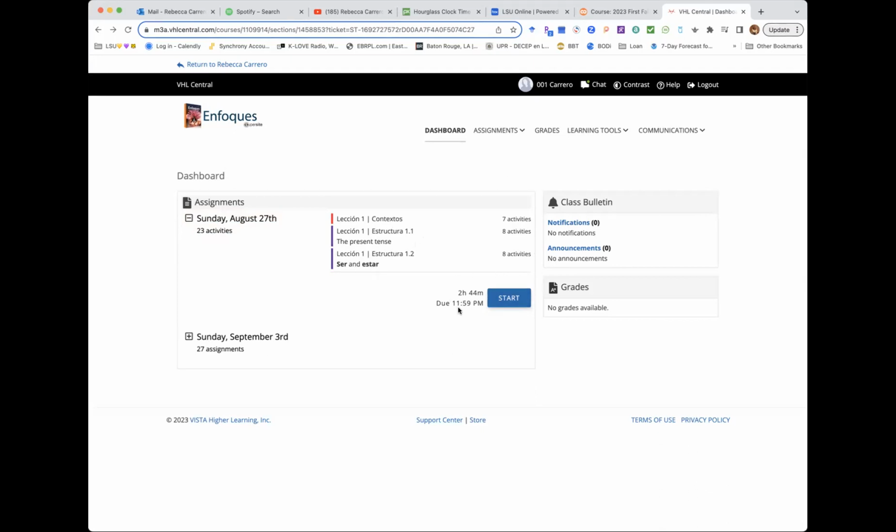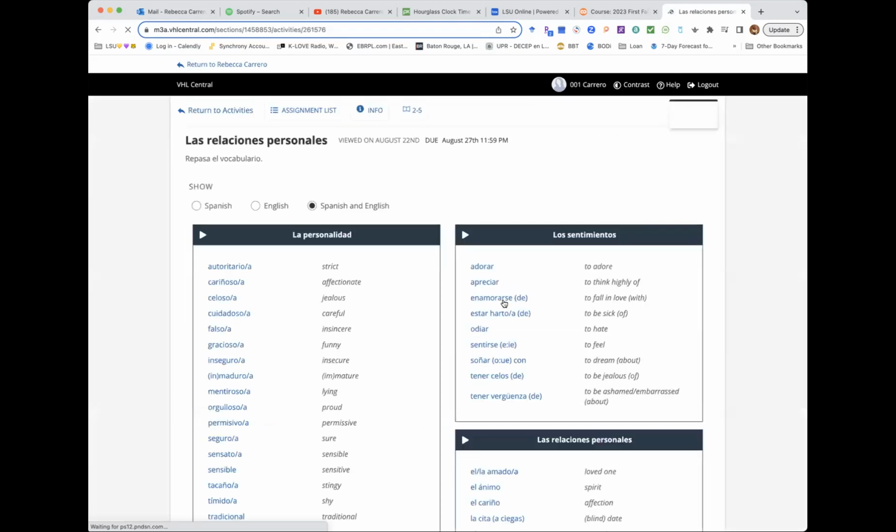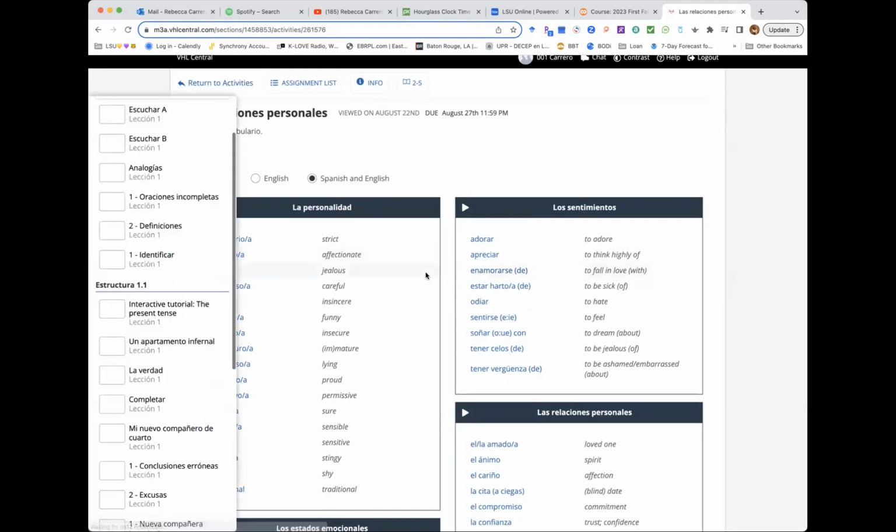And you should plan to spend approximately 2 hours and 44 minutes completing your work. Maybe you are required to do more or less, okay? If you are ready to start, you just click on start, okay? And it will immediately take you to the contextos.